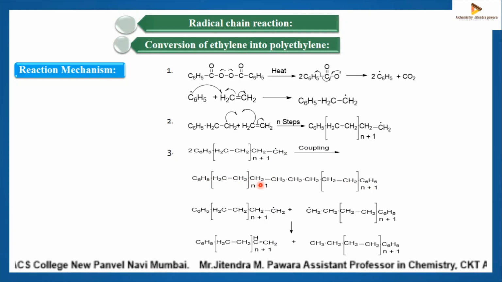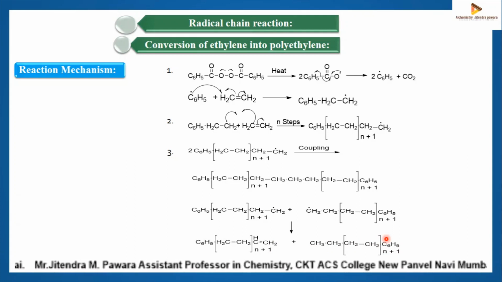This is called a coupling reaction. In the disproportionation reaction, this CH2 takes hydrogen from this CH2, converting to CH3, and again this CH2 and this CH2 radical will combine, and you will get this ethene. So this is the radical disproportionation reaction.